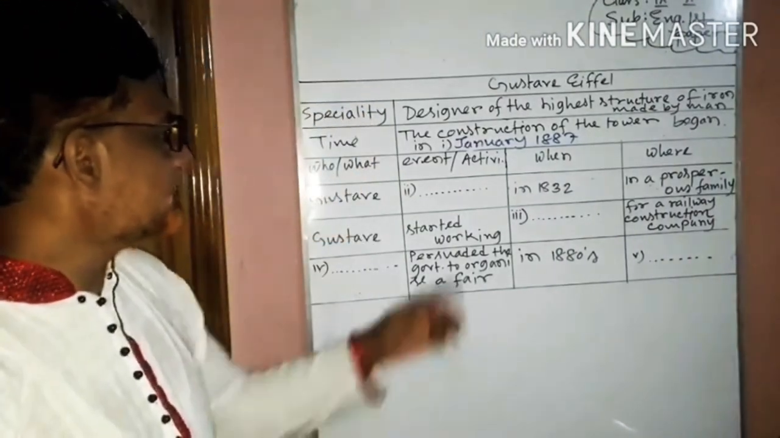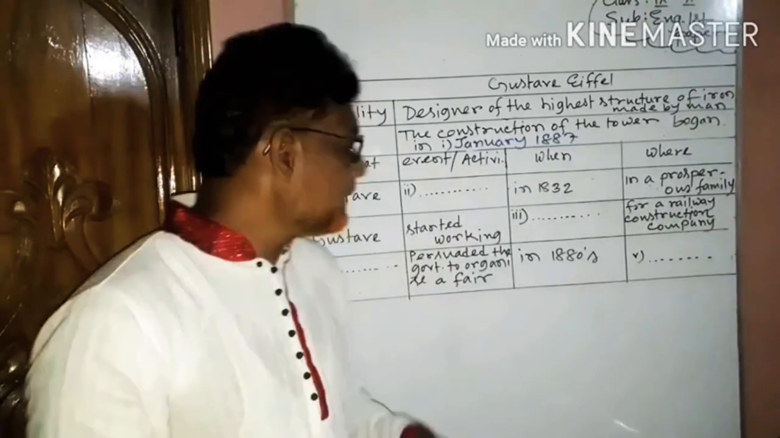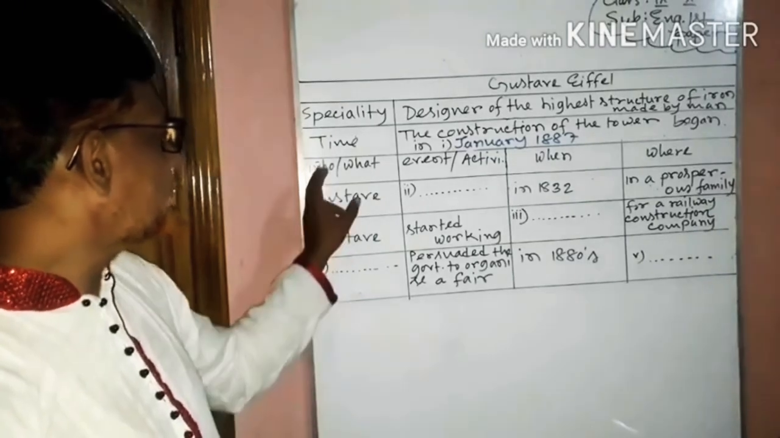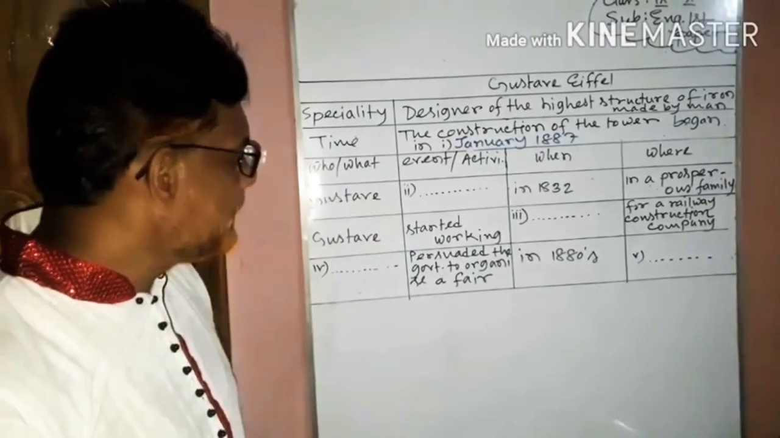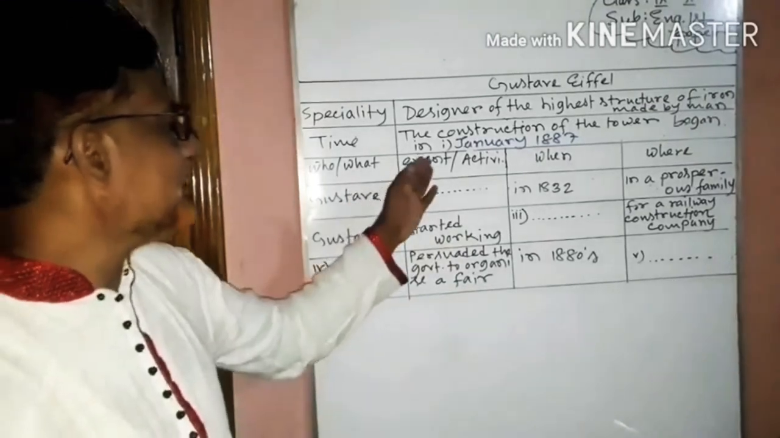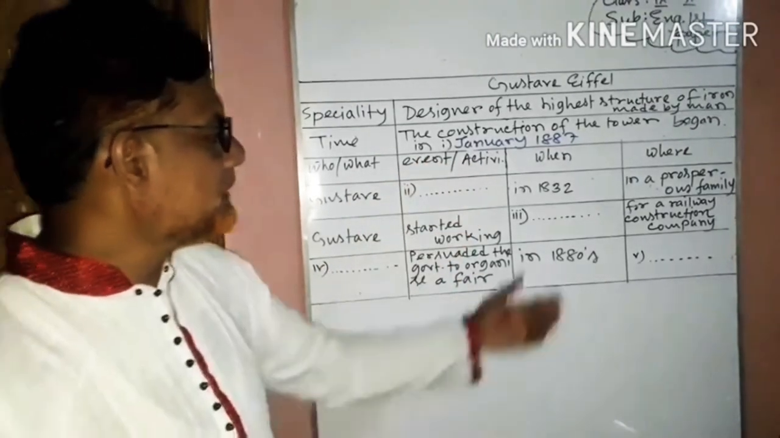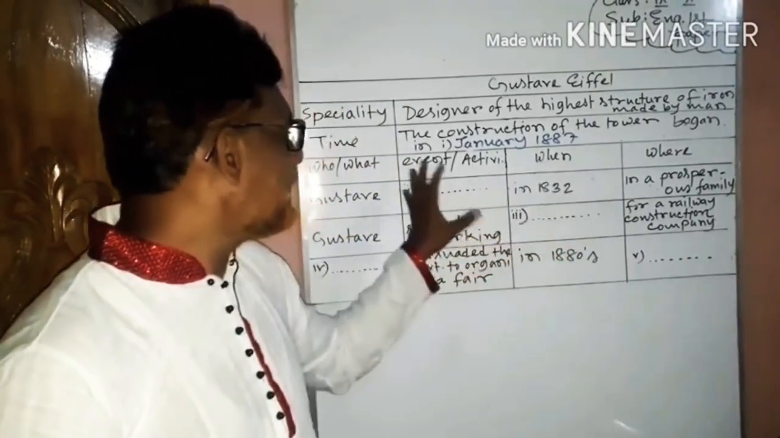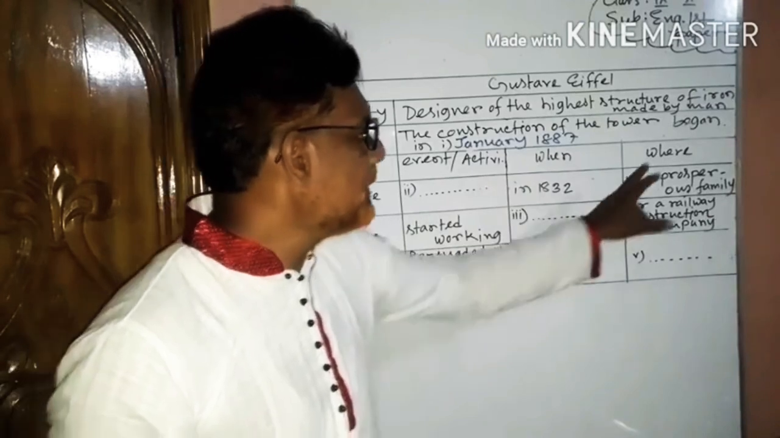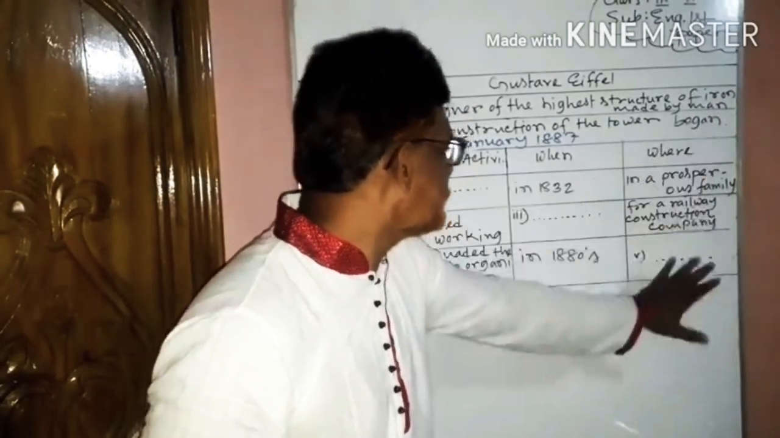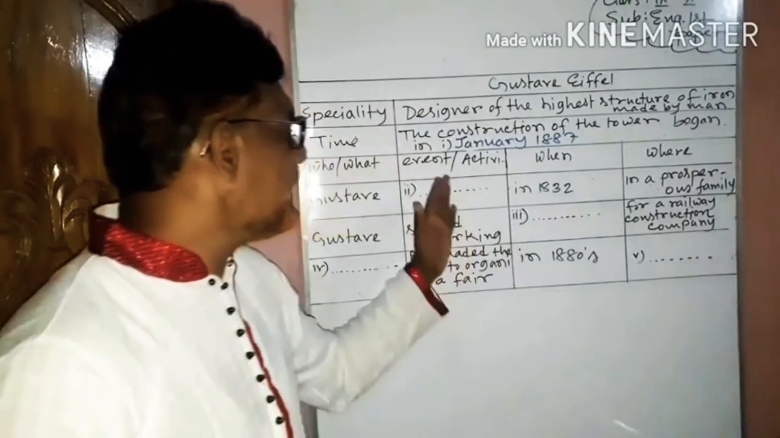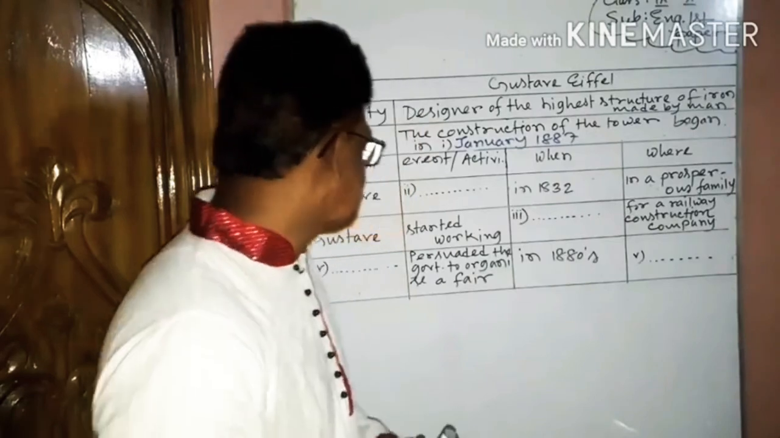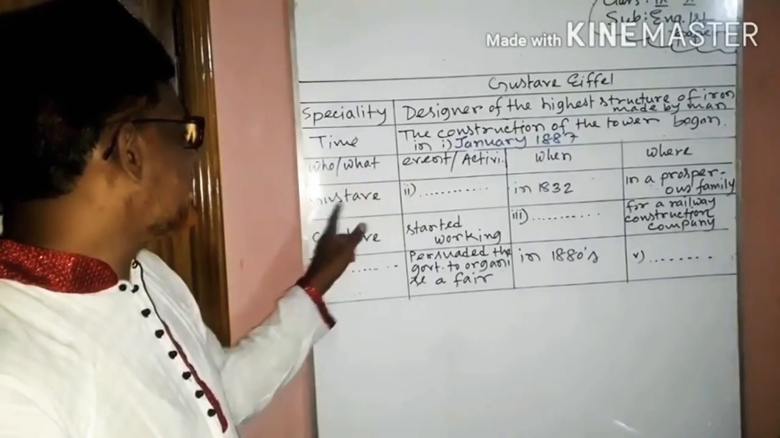Then we have to collect the second information. You can see there is who, what. That means in this column we have to write who or what. And in the second column we have to write the event or the activity. And in the third column we have to write when the activity happened, and where. That means in the fourth column we have to write where the activity or event happened. Who, what, Gustave.